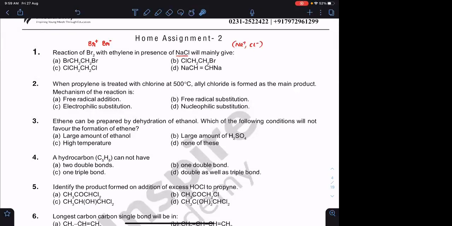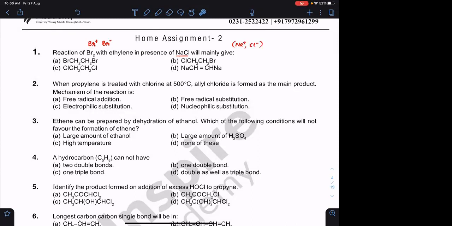HBr is a strong acid, so Br minus is a weak base. Weak base का मतलब क्या है? उसका एनर्जी कम है. Cl minus is a stronger base when compared to Br minus. So Cl minus will have the tendency to go and attack rather than Br minus. Agreed?